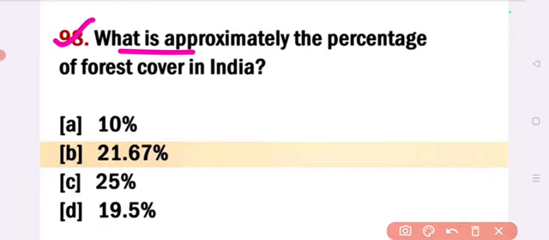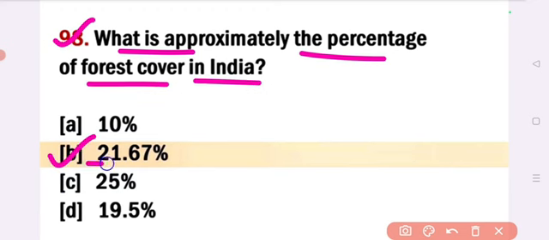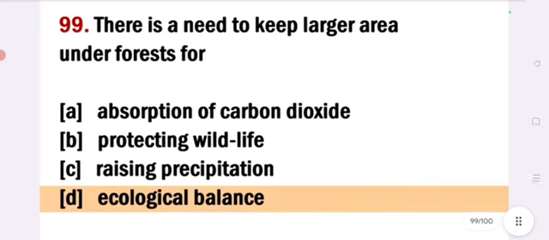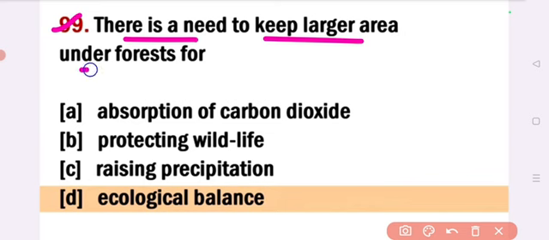What is approximately the percentage of forest cover in India? Answer option B, 21.67%. Next. There is a need to keep larger area under forest for, answer option D, ecological balance. Next.